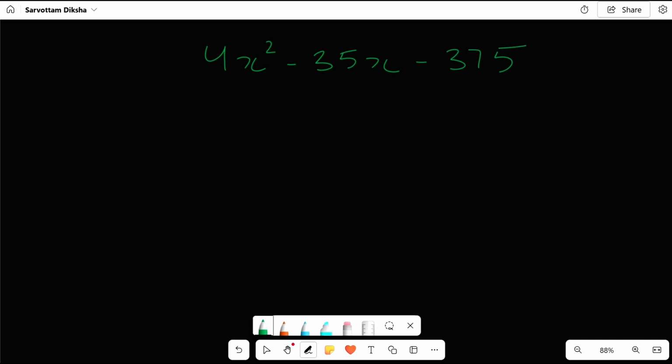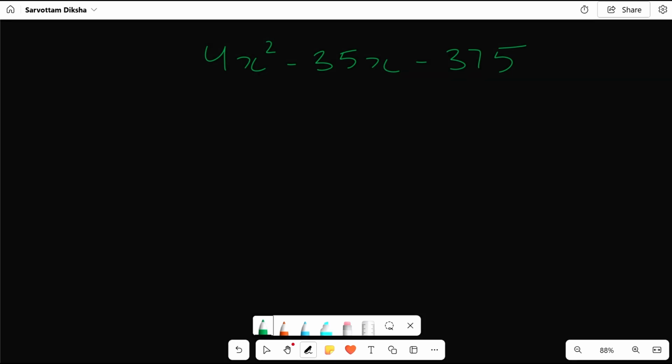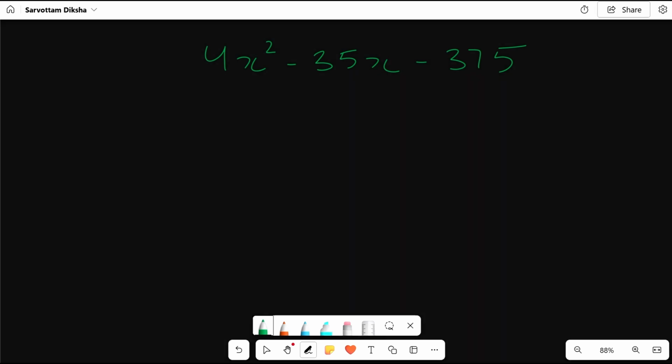Write your answers in the comment box. I'm not solving it till the end. It's a quick revision. And if you are troubled, oh my god, how will I solve the factorization with this big coefficient? Please see my next video.